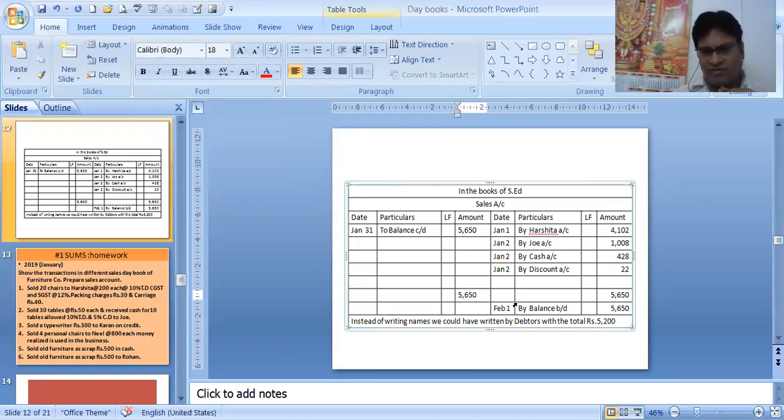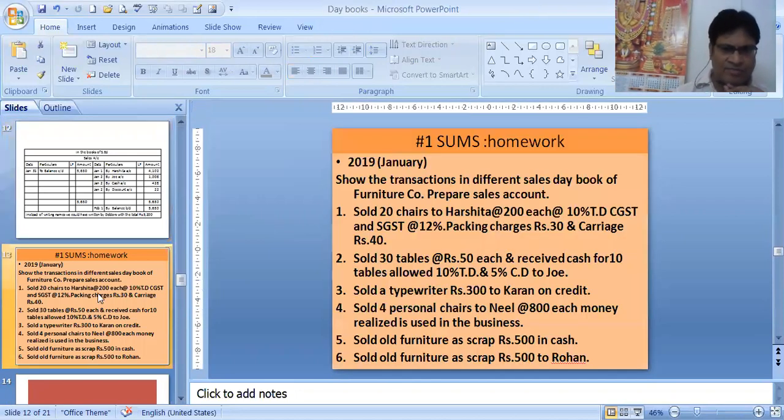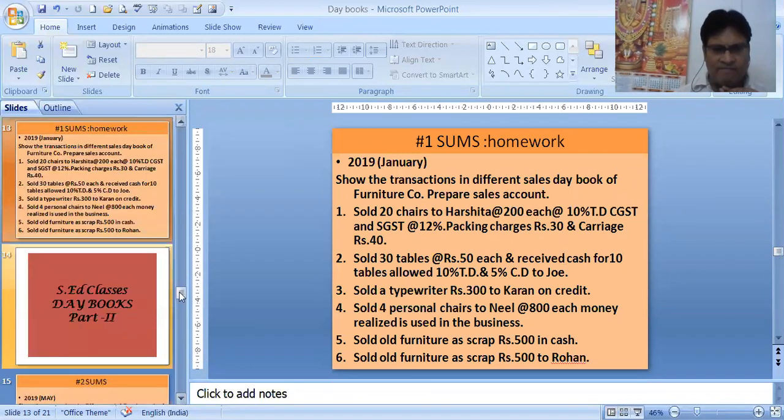January 31st, February 1st. Instead of writing the names, we could have written debtors with a total of 5,200 for these two, Harshita and Joe, because they are my debtors. But it's better to write names. Then this is homework. This is homework, students. Please do it and send it to me.